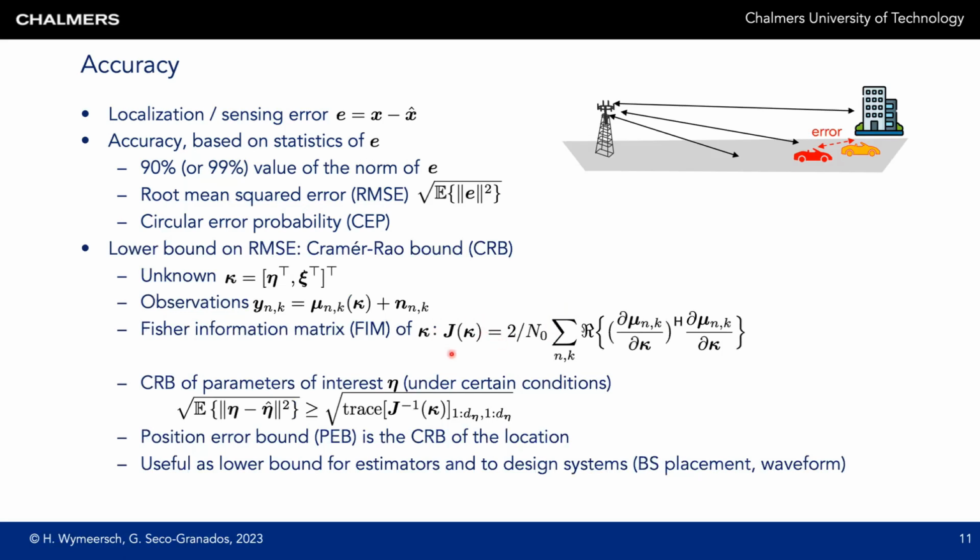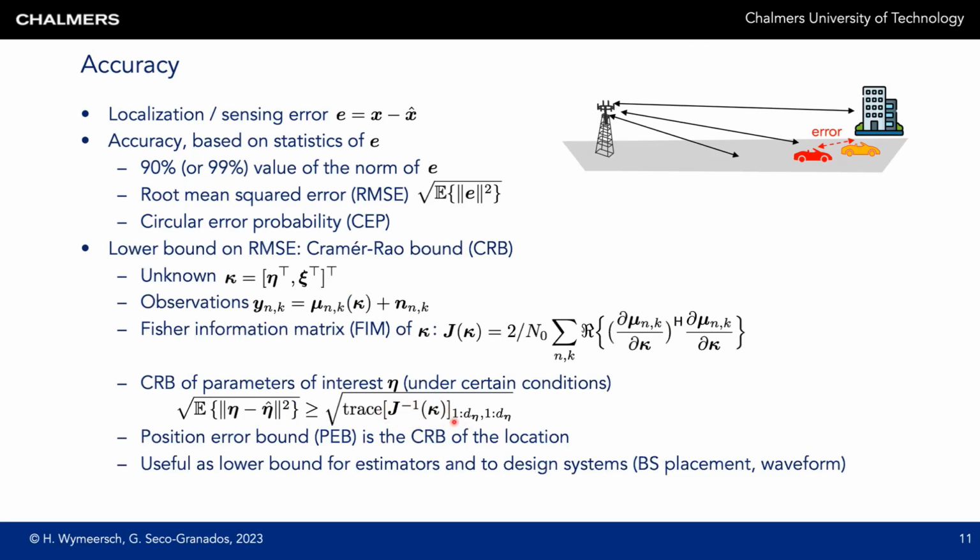The Fisher information matrix is now used to compute the Cramér-Rao bound of the parameters of interest, eta. It turns out that for many estimators, eta hat, the RMSE can be lower bounded by a function of the Fisher information matrix. Namely, we take the inverse of the Fisher information matrix.